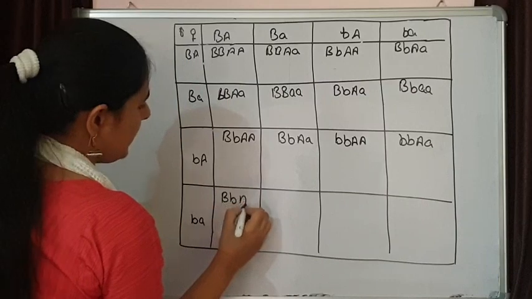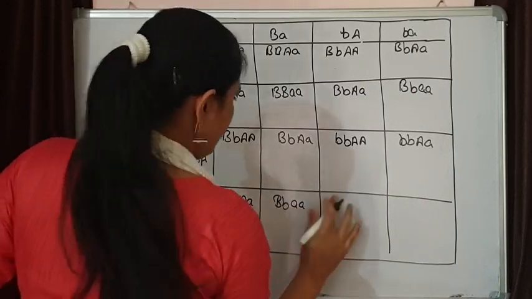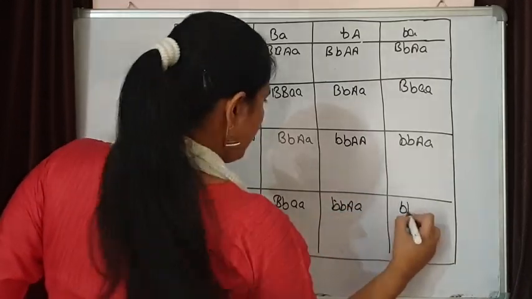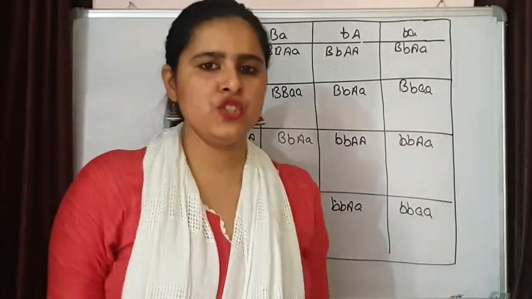Capital B, small b, capital A. So these are all the possible 16 genotypes.